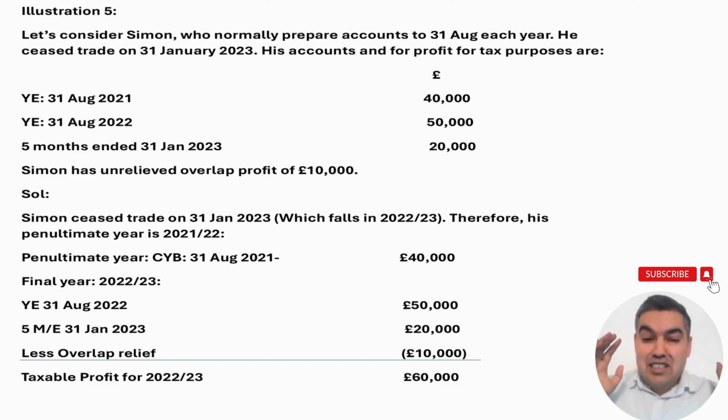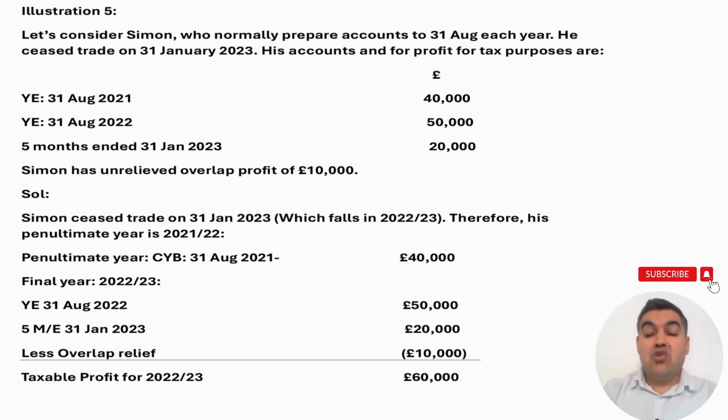Now, this is illustration number 5, slightly technical, but nothing technical once you have the basic understanding. Now, let's consider Simon, who normally prepares accounts to 31st of August each year. He ceased trade on 31st January 2023. His accounts and profit for tax purposes are: for the year ended 31st of August 2021, he has a profit of 40,000. For the year ended 31st of August 2022, he has a profit of 50,000. And then the 5 months ended 31st of January 2023, because on 31st of January 2023, he ceased trade.